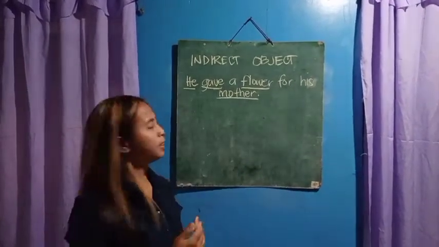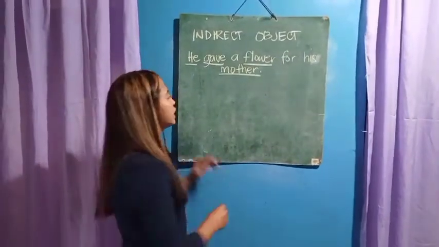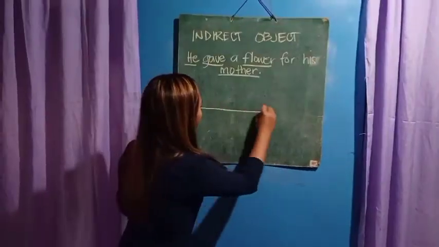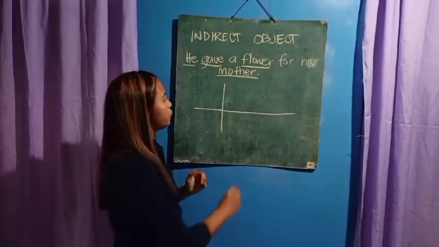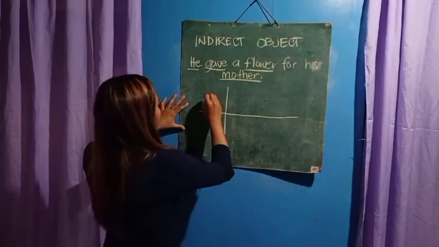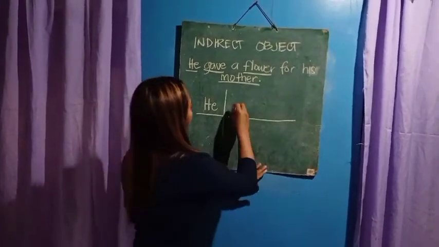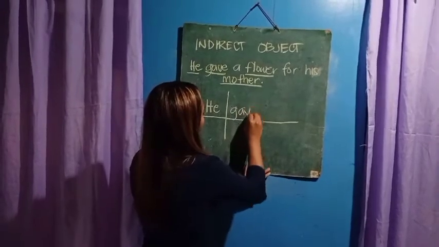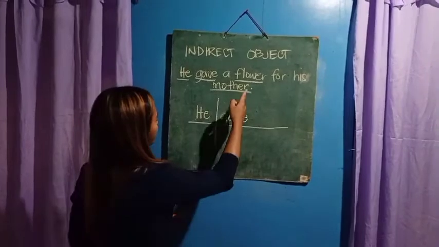So, how do we diagram this sentence? Again, the first thing to do is to draw a horizontal line and then a vertical line. We will put here the subject, which is the word he, and then the verb gave. He gave what? He gave the flower.